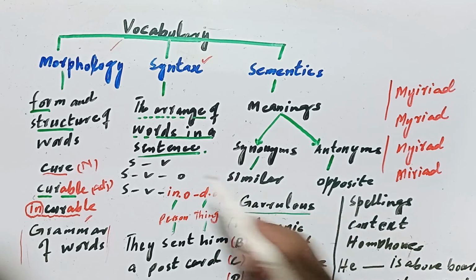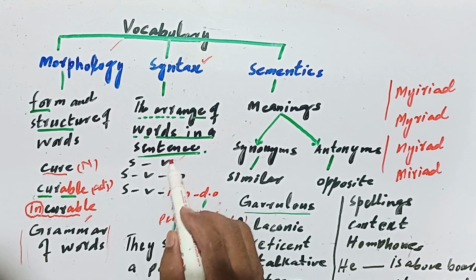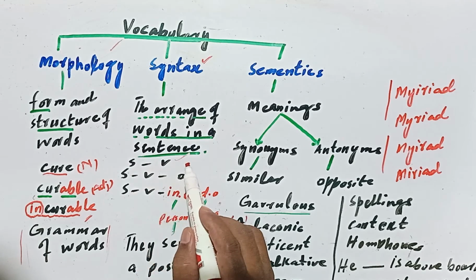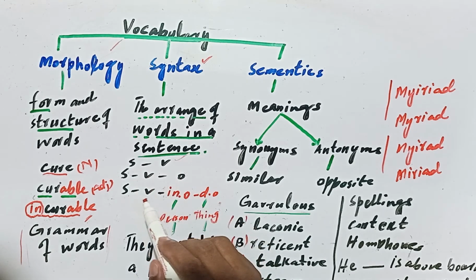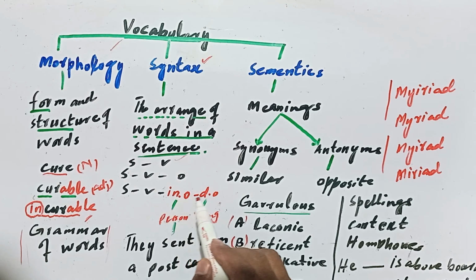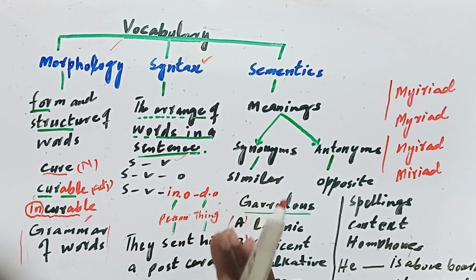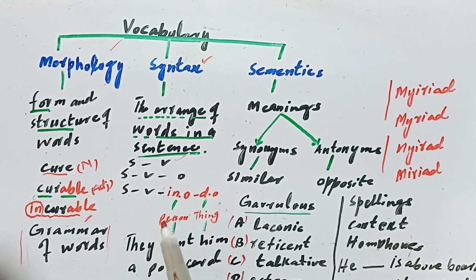For example, subject, verb, or we can also say subject, verb and complement, subject, verb and object, subject, verb and indirect object and direct object. There are a lot of structures. We can arrange the words into sentences, but we must keep in mind the correct order of these words, otherwise the sentence structure will be wrong.